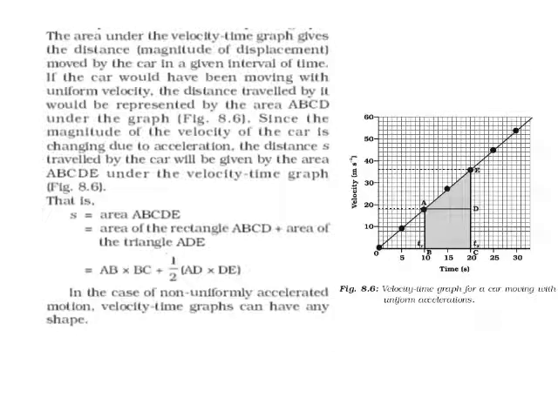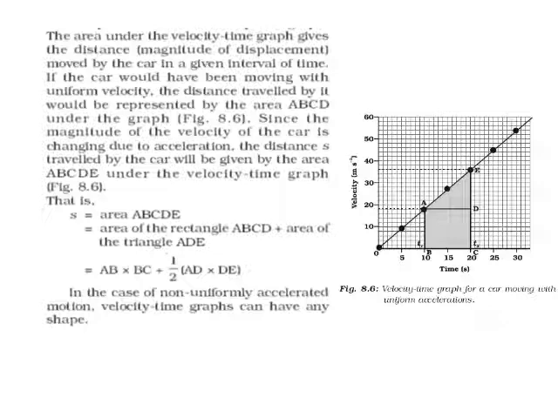Now, the area under the velocity time graph gives the distance or magnitude of the displacement moved by the car in a given interval of time. If the car had been moving with uniform velocity in this graph, the distance traveled by it would be represented by area ABCD under the graph. Just look at the graph, ABCD.